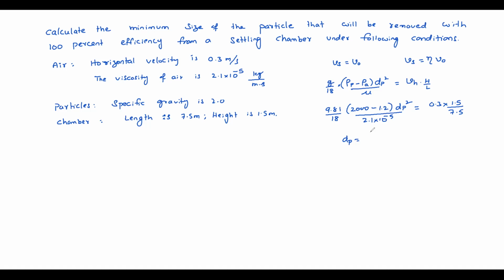Yes, sir, that is in meter. In mm it is 3.4 into 10 power minus 2. What is that? 2 into 18 into 0.3 into 1.5, 2 into 10 power minus 5, 18.